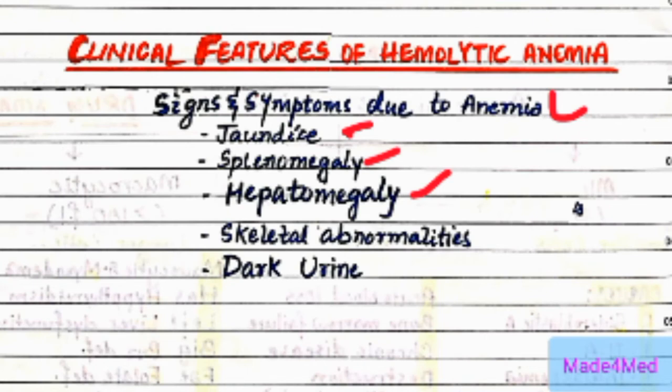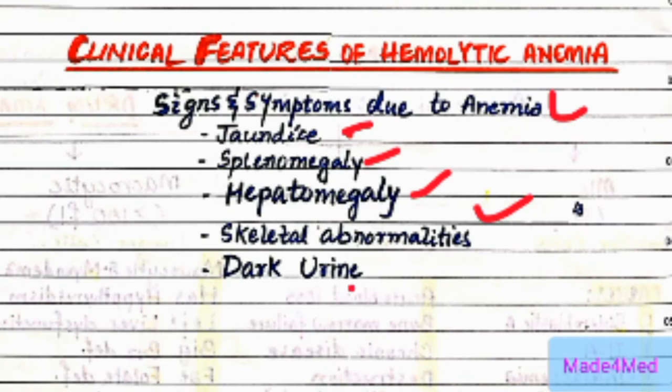There is expansion of bone marrow, and abnormal enlargement of bones. Also there is extramedullary hematopoiesis because the bone marrow is not sufficient to produce the RBCs that are destroyed to compensate. It is not enough, so it has to take the help of extramedullary hematopoiesis.